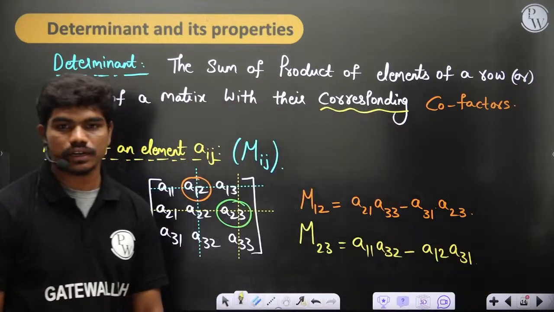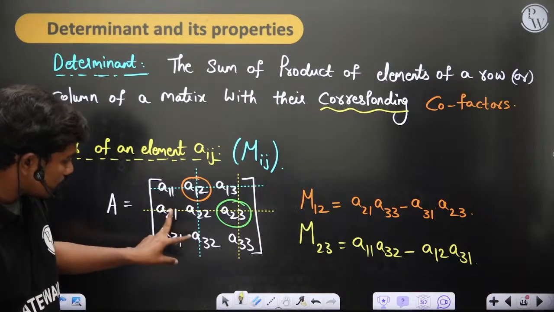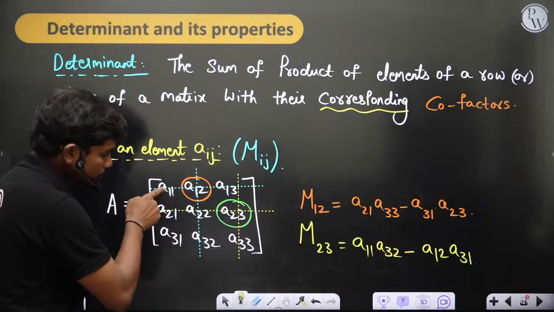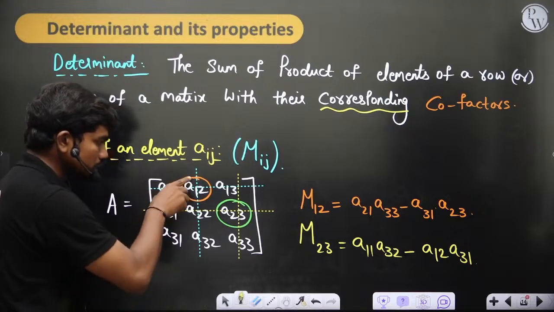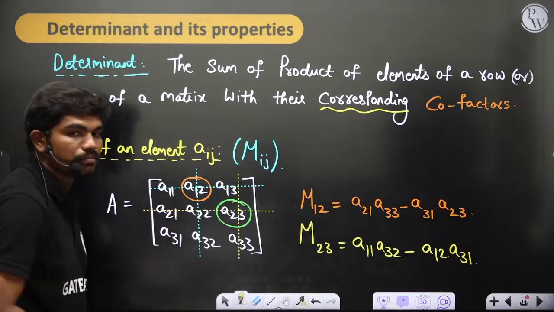This is how the minor is defined. It is basically the product of the cross elements minus the product of the other diagonal of the submatrix. That's what we have taken.